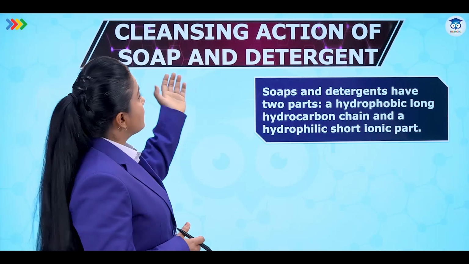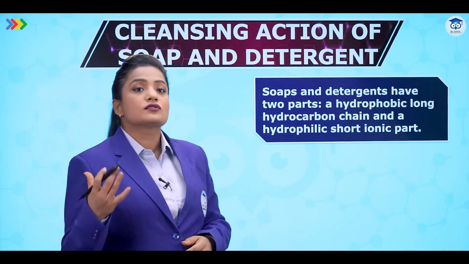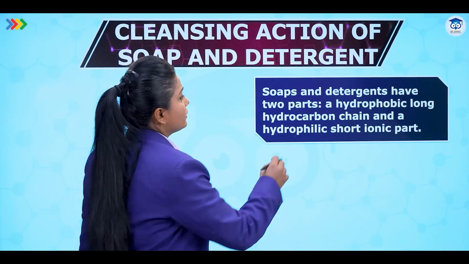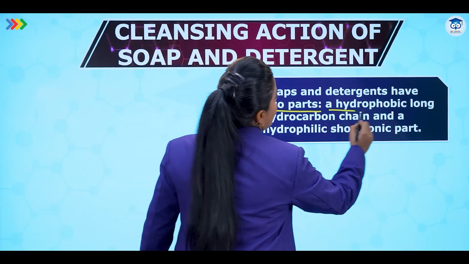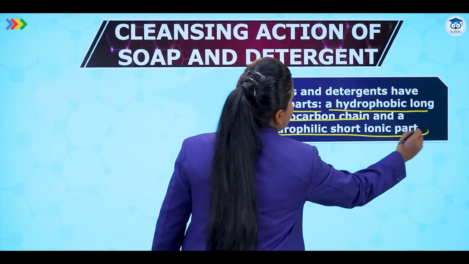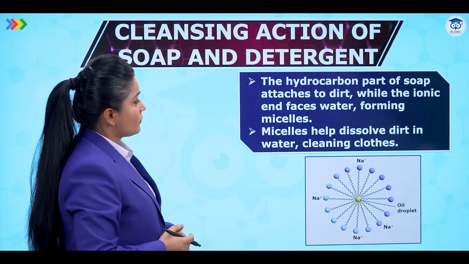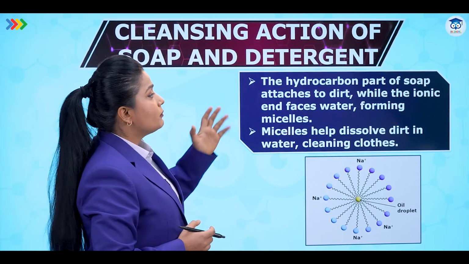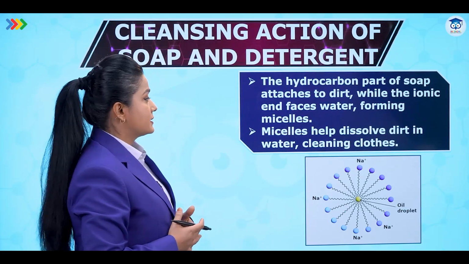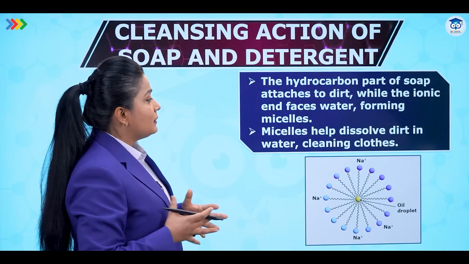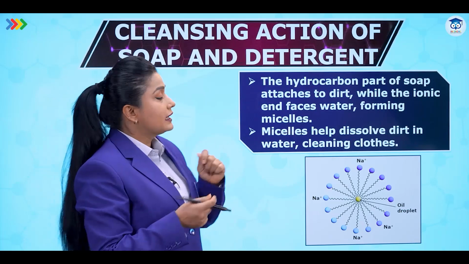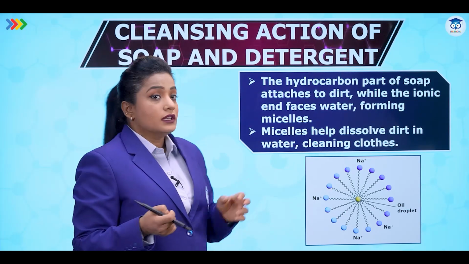Now let's see the cleansing action of soap and detergent, how soap and detergent are used to clean stains from cloth. So soaps and detergents have two parts. One is a hydrophobic long hydrocarbon chain and the other one is a hydrophilic short ionic part. So let's see over here. The hydrocarbon part of soap attaches to dirt while the ionic end faces water, forming micelles. Micelles help dissolve dirt in water, that is cleansing cloth. So when we clean cloth by the cleansing action, micelles are formed.